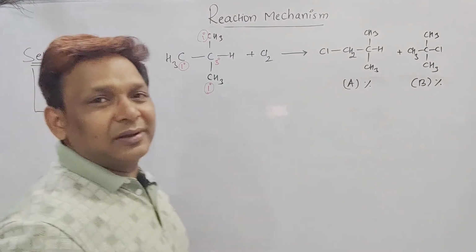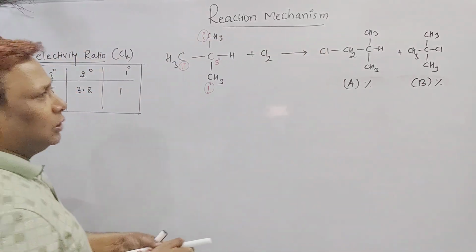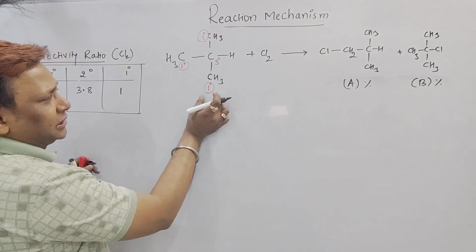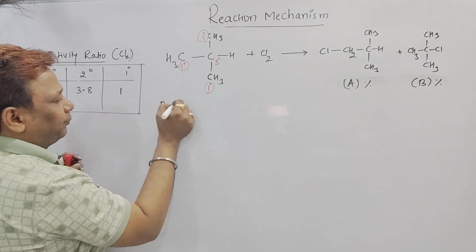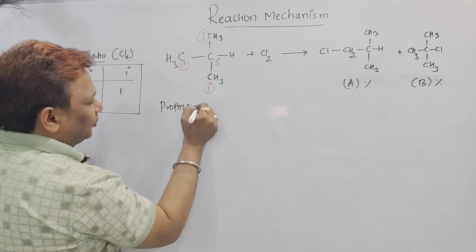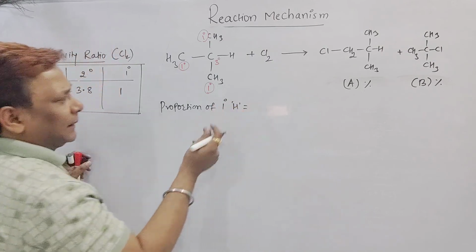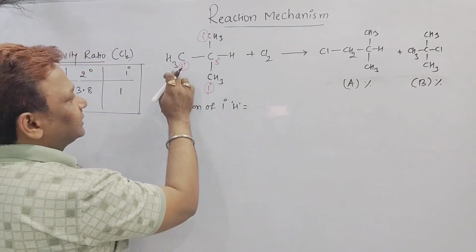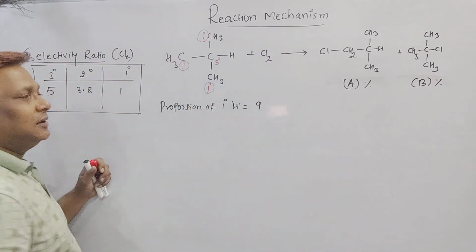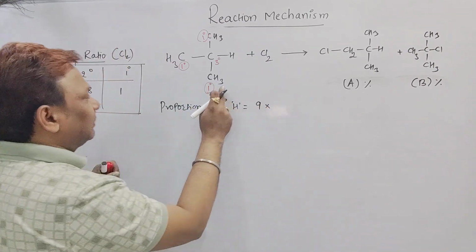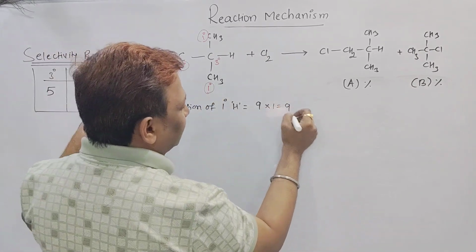Beta, now in this one, how to find out the percentage of these products? Here, what I will do is find out the proportion of A first. The proportion of primary hydrogens: how many primary hydrogens are there, beta? 3, 6 plus 3, 9. 9 primary hydrogens are there, into the value for hydrogen replaced with chlorine, which should be 1. So I am getting 9 here.